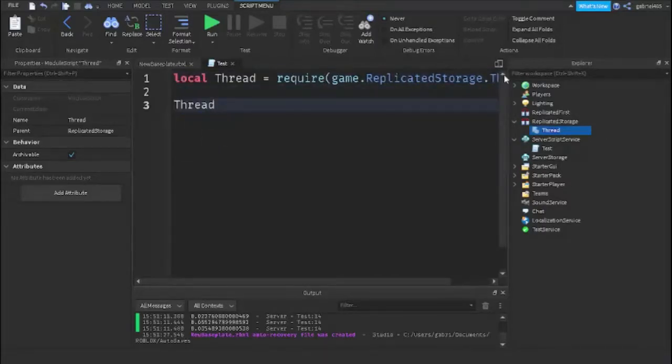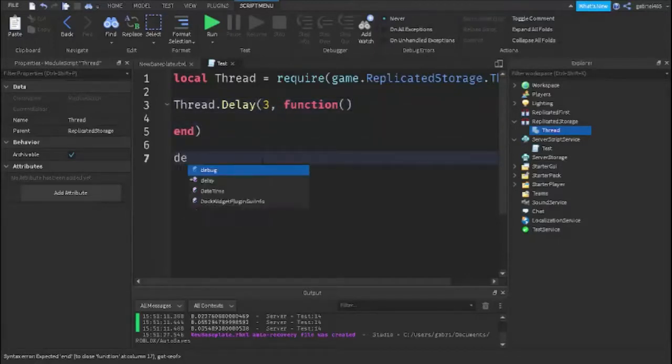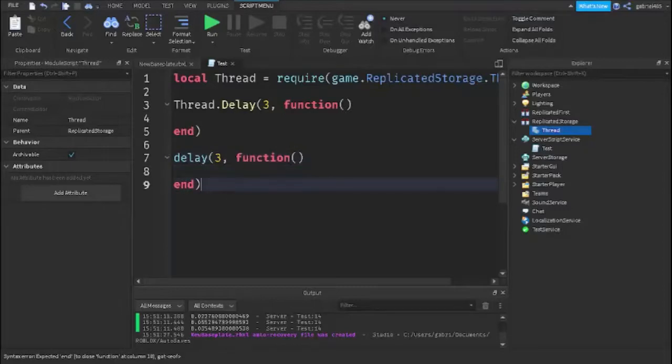So we're going to have thread dot, and then we have delay, delayRepeat, spawn, and then spawnNow. So we're going to use delay. Delay is very simple: 3 seconds, function, just as we would use delay in Roblox. This is basically the same as delay: the time, and then the function. We're just delaying, and we're just calling the thread.